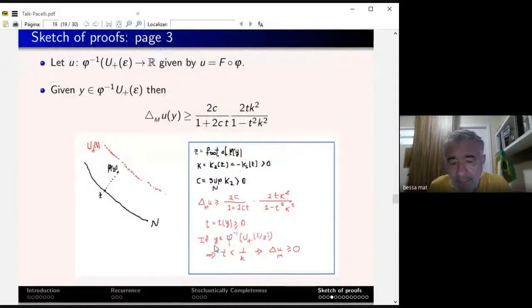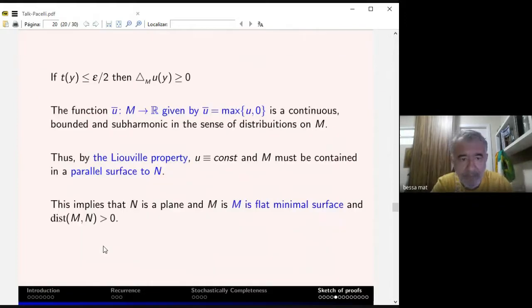If I take epsilon y inside the small, not u epsilon, but epsilon over 2, where t is 1 over k, then the Laplacian of u is bigger or equal to 0. So it's subharmonic in this little piece inside it. So for t of y less than epsilon over 2, u is subharmonic.